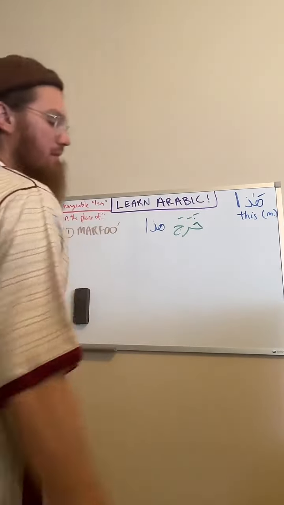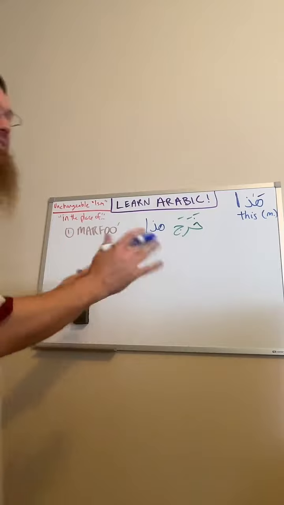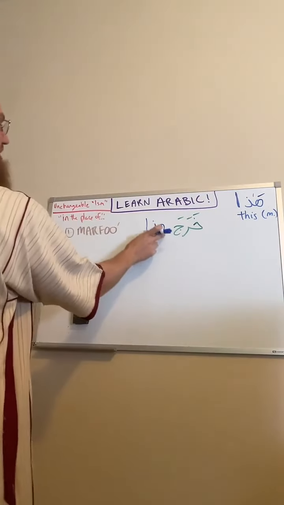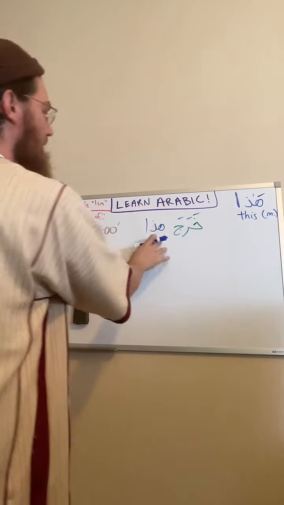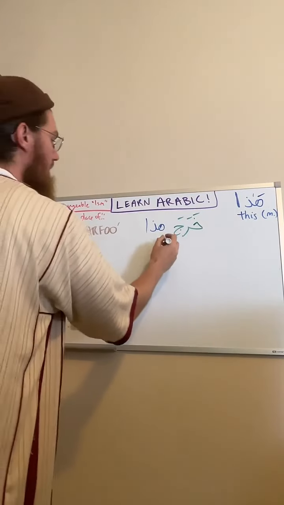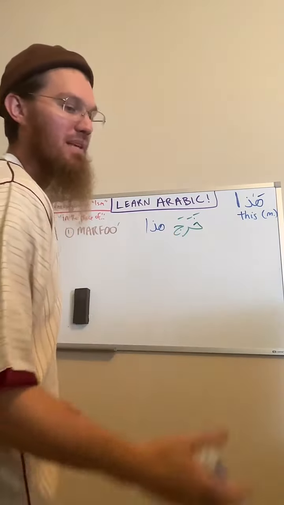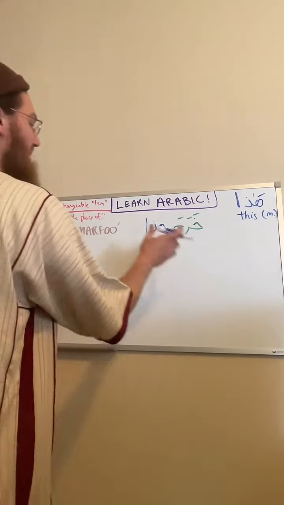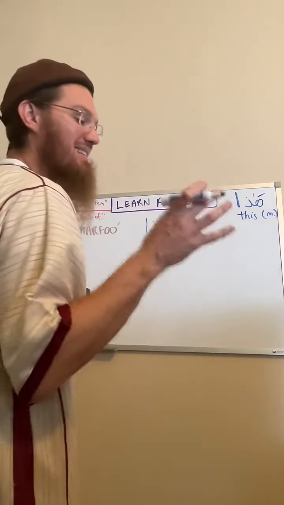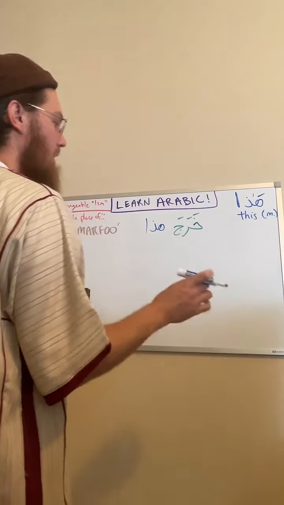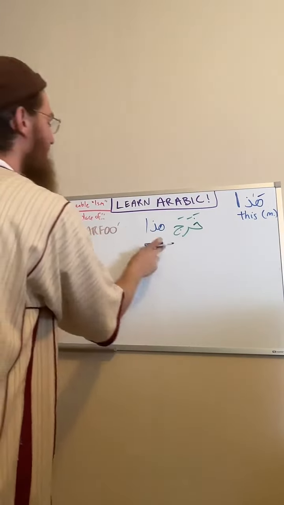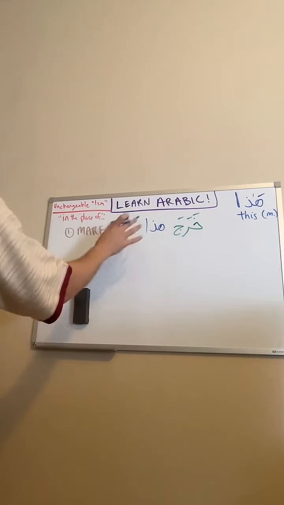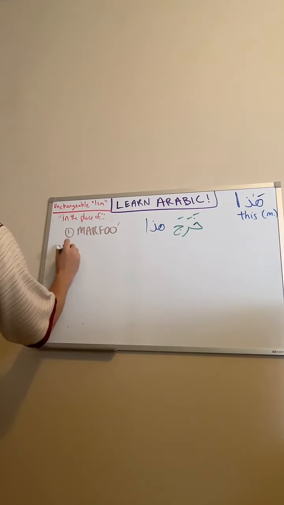Kharaja, we said it means exited. Hada means this. So if somebody said this exited, then this is just an example of hada being in a place of marfu. Because if it was, for example, a talib, it would take a dhamma, and therefore a talib would be in a state of marfu. But hada is unchangeable. So we would say that it is in the place of marfu. We'll move to the next one.